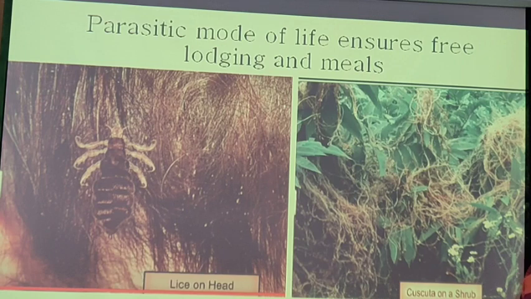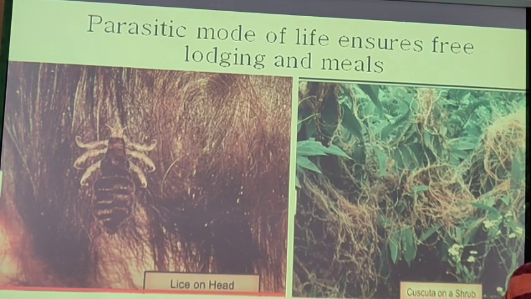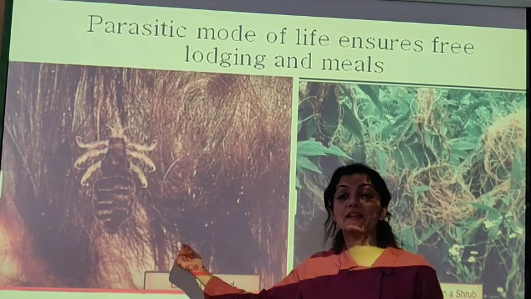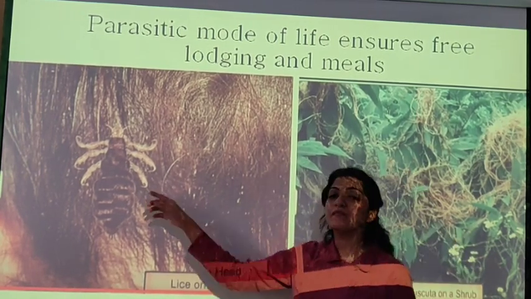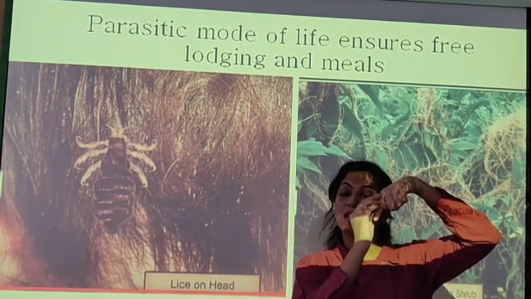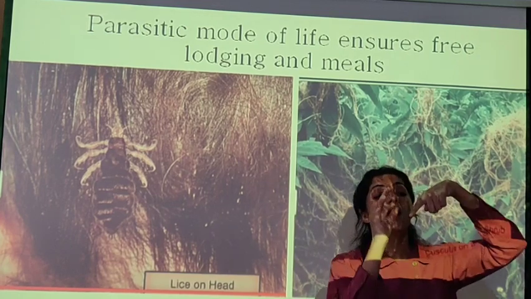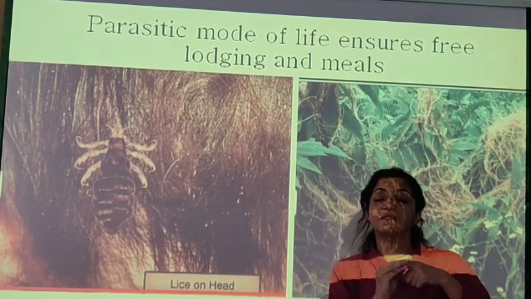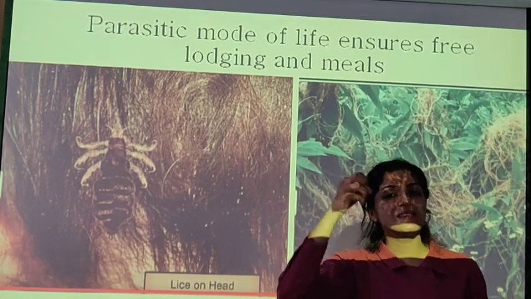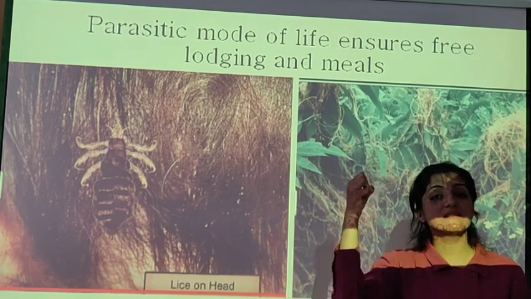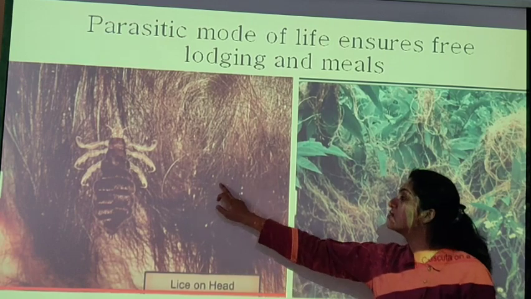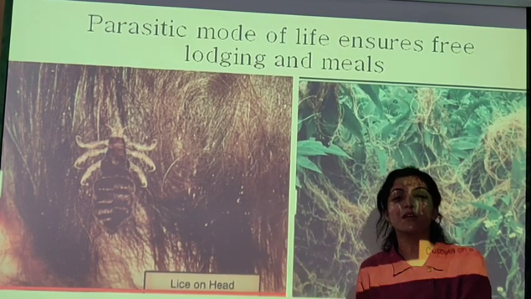The commonest example is of lice on the head. बालों में जो lice रहती हैं, especially in the small children, you will find these lice. These have very sticky feet, which keep them held on the hair strand. बहुत sticky adhesive footsteps रहते हैं उनके, by which they are adherent on the hair strand. They don't fall off. And they have very minute suckers, जिससे वो blood suck करते रहते हैं. That is the blood they feed on, and they lay their eggs also in the hair. Means they are reproducing also.